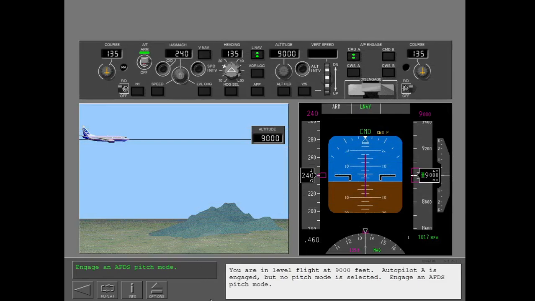You are in level flight at 9,000 feet. Autopilot A is engaged, but no pitch mode is selected. Engage an AFDS pitch mode. ATC has cleared you to descend and maintain 8,500 feet. Use the AFDS to descend.